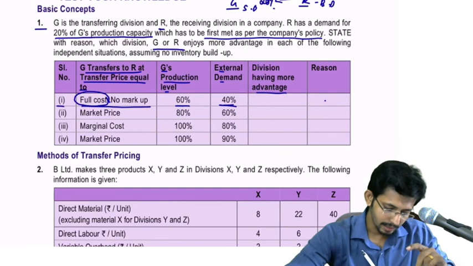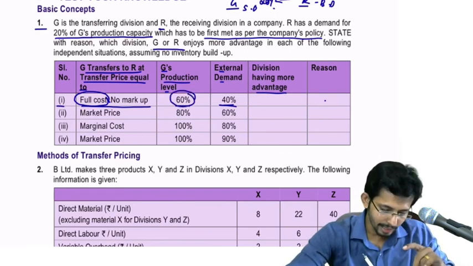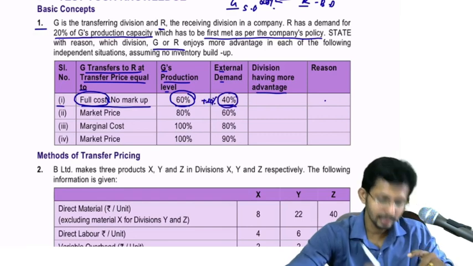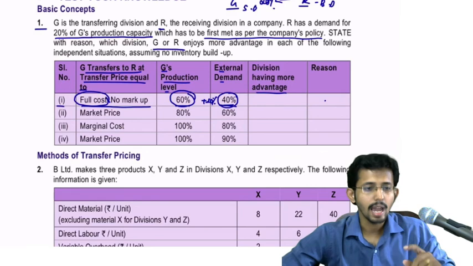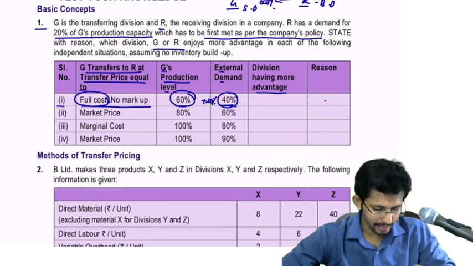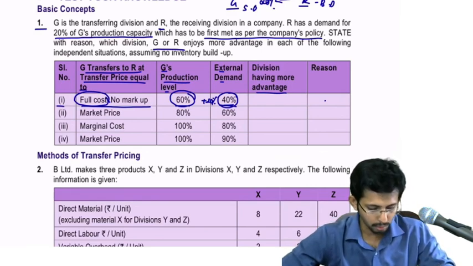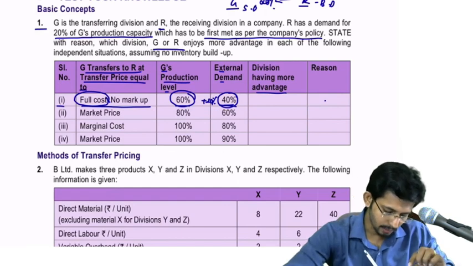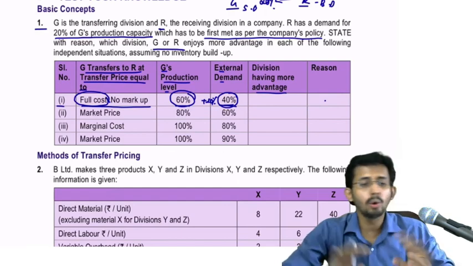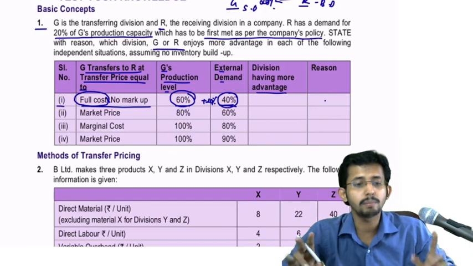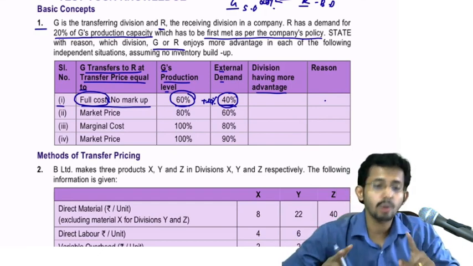Here if you see, the production level is 60. Why 60? Only 40 is external demand, plus 20 will be the internal demand. And at what rate is G transferring the goods to R? They are transferring at full cost plus no markup. There is no markup, there is no profit, but the products are sold at full cost.